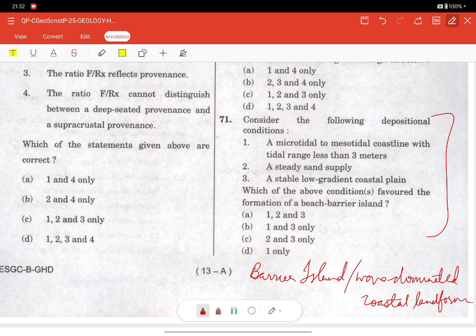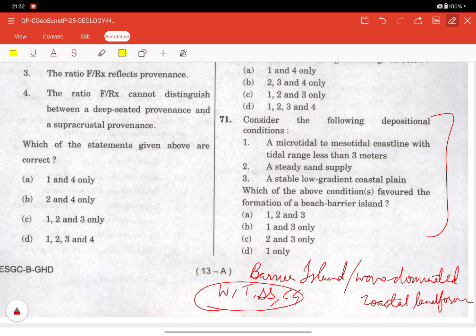And this barrier island requires a very delicate balance between the waves, between the tides, between the sediment supply and the coastal gradient. So we need a balance with that.